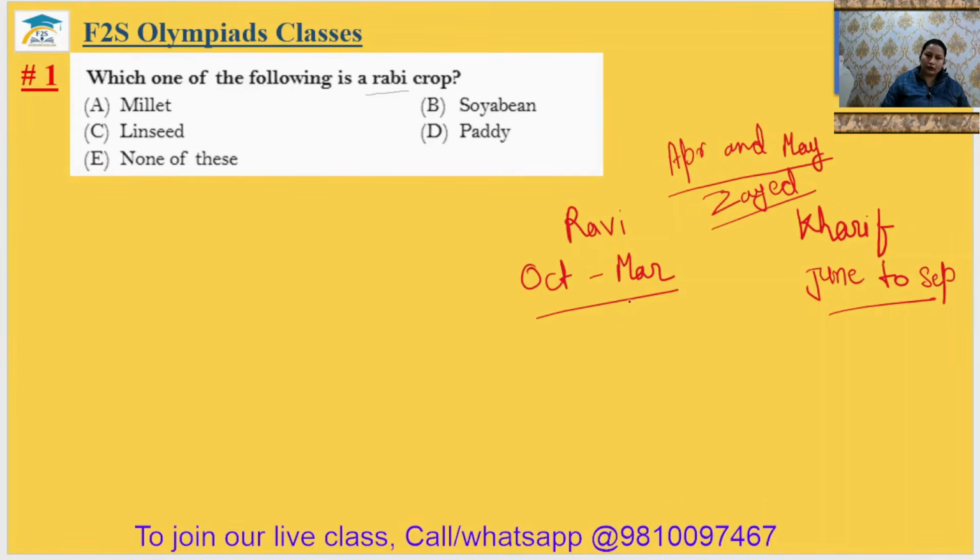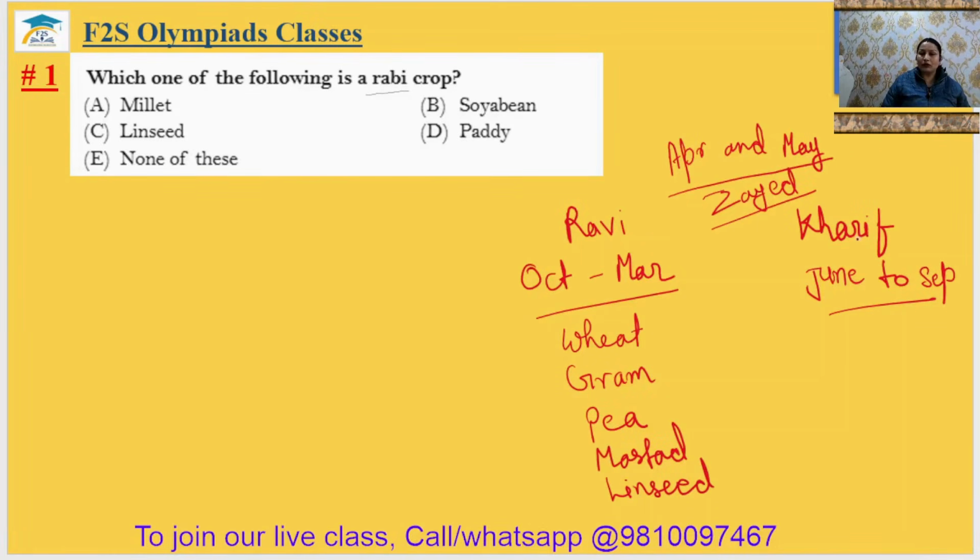So let's write some examples of the rabi crop. Examples of the rabi crop will be wheat, gram, pea, mustard, linseed.